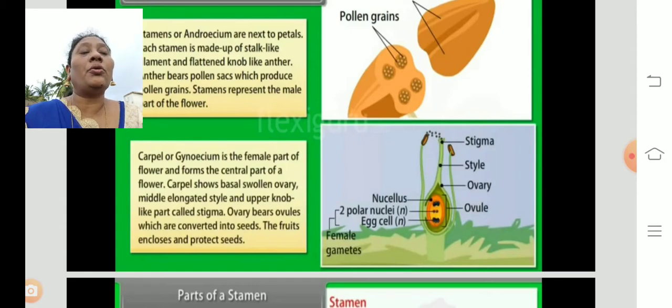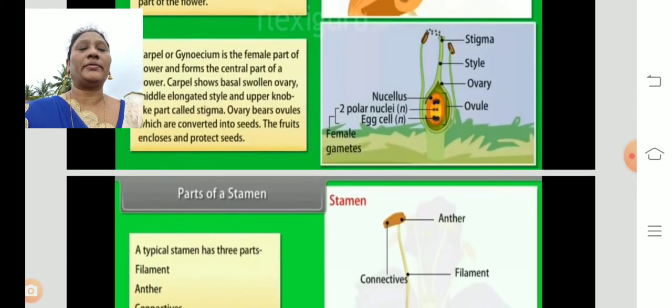In the pollen tube, the male gametes travel towards the ovary, and the ovary facilitates the process of fertilization, and the ovule converts into a seed. So here you can see all the parts of the female reproductive organ.